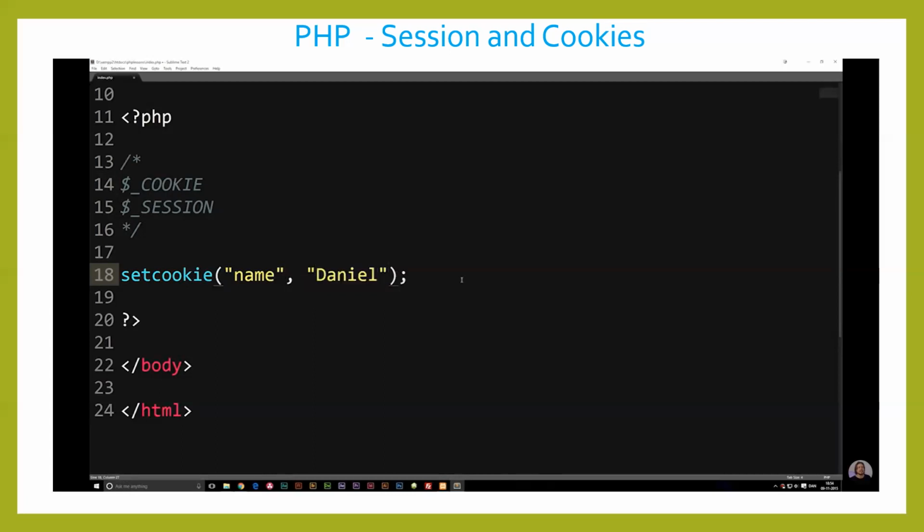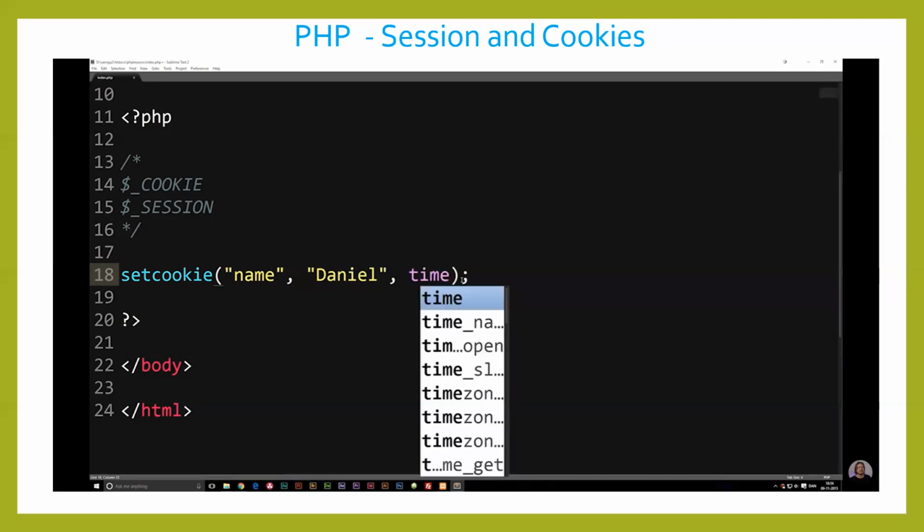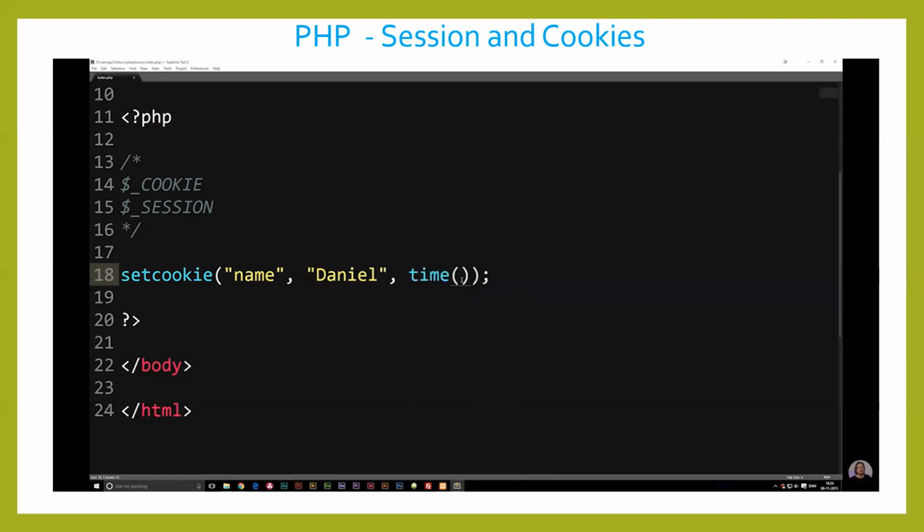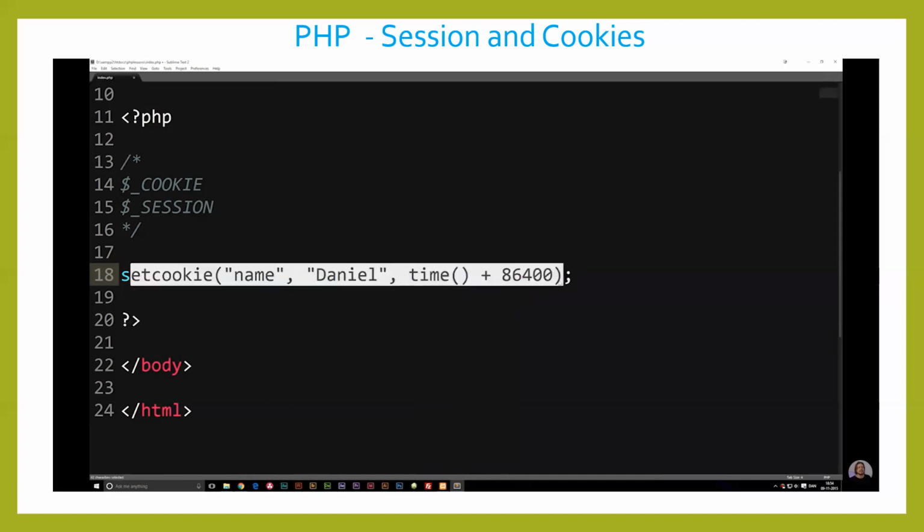Now, let's say I want this cookie to expire after quite a while. Let's say a day, which is not quite a while, but let's say we want this cookie to expire after a day. We can say comma. Then I'm going to use a predetermined function inside PHP called time, parentheses, which basically takes the current time, and then we're going to add a day to it. Now I'm just going to write 86,400 milliseconds, which is a day apparently, because I do have a calculator next to me here. But this basically takes the current time and adds a day to it. So a day from now, as you activate this cookie, it is going to destroy itself.